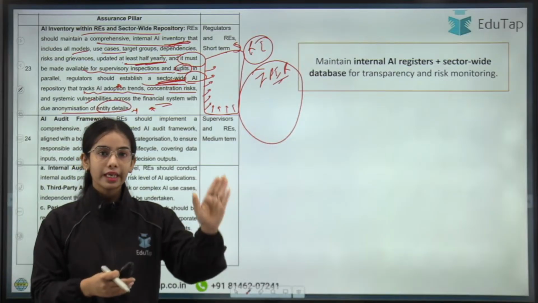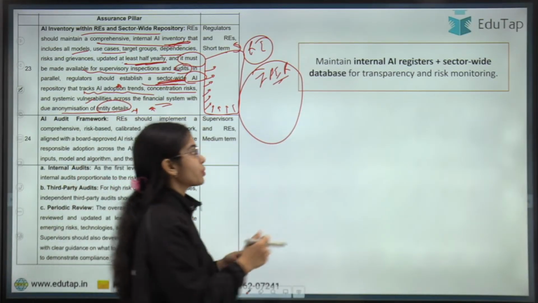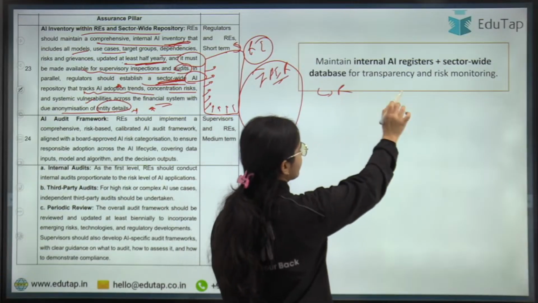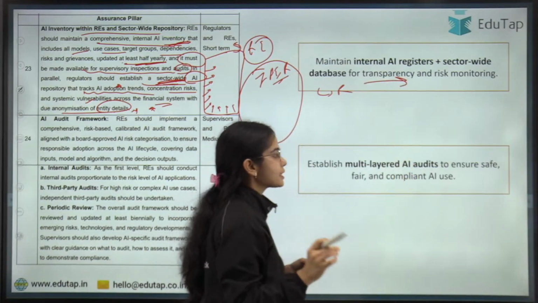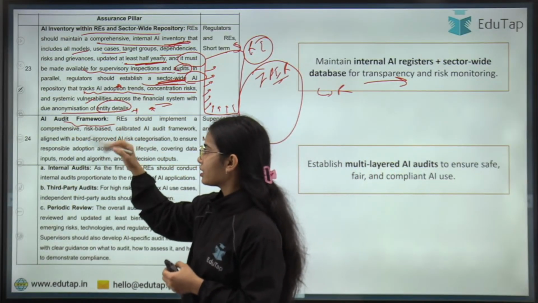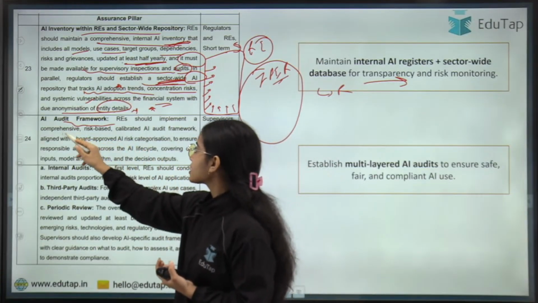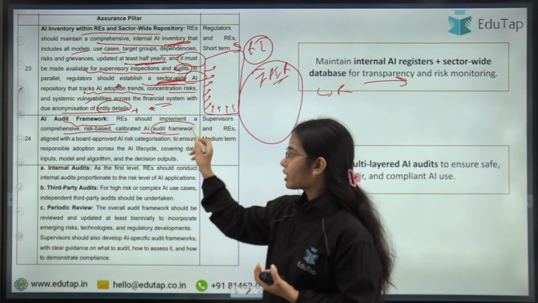So maintain internal AI registers for the regulated entities. Sector-wide database has to be maintained by the regulators for transparency and risk monitoring. Next is AI audit framework. So AI audit framework should be developed. That means audit is happening of the AI so that comprehensive risk-based calibrated AI audit can happen.